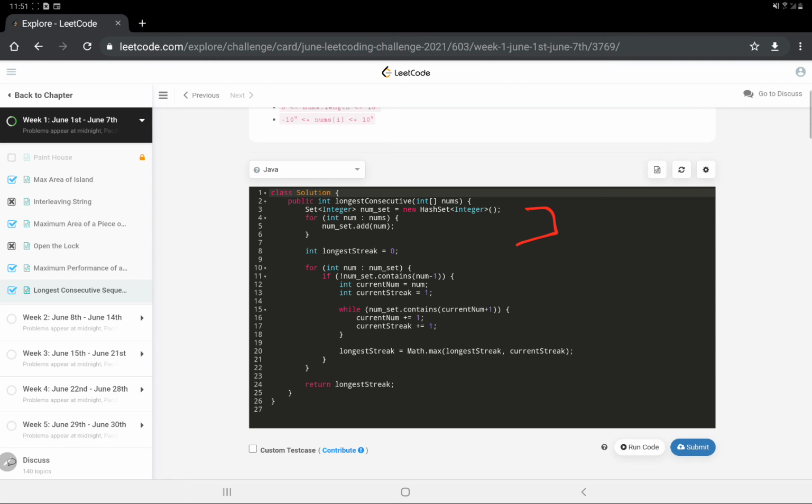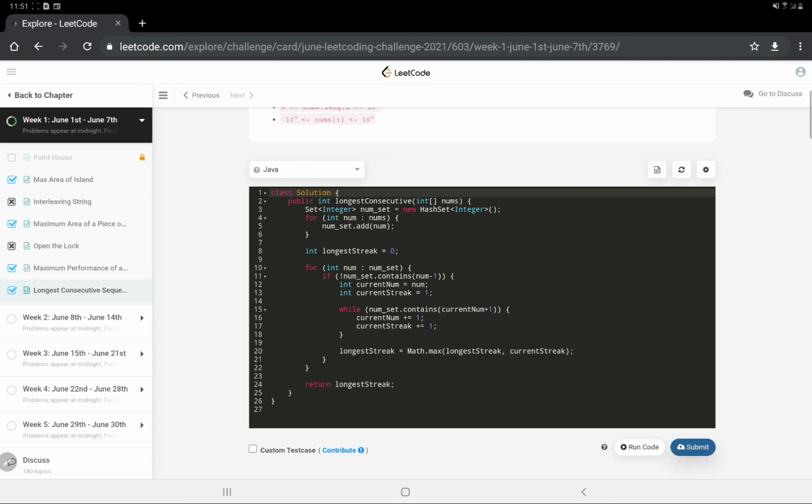Now we traverse every number present in the num set, and if it doesn't contain the number minus 1, that means this is the number where we have to begin our search. So we will begin our search and count the streak, and after that iteration we will compare it with the maximum. So as we keep on traversing, no repetition will occur, and all the cases would be covered. So I hope the code is also clear to everyone.